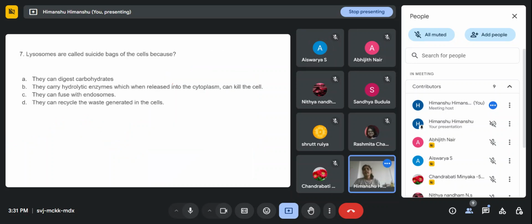Next question. Lysosomes are called suicidal bag of the cells because option A is they can digest the carbohydrate.